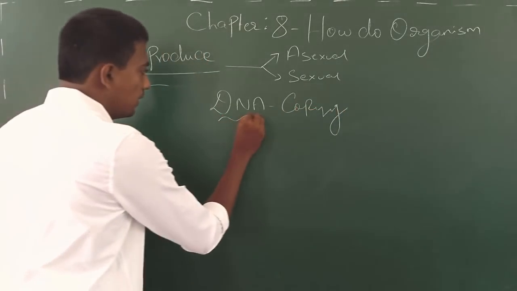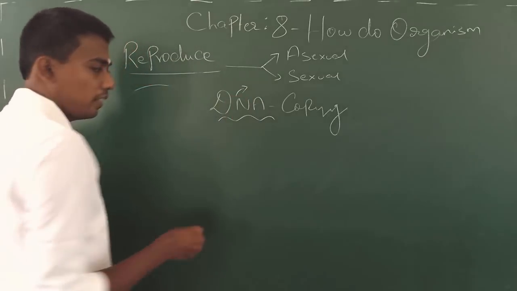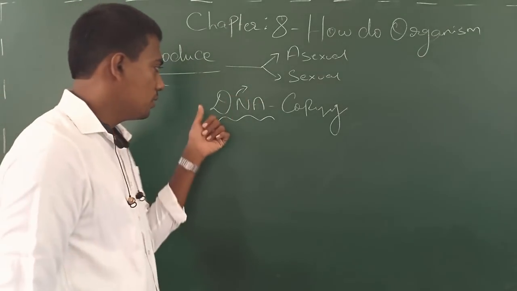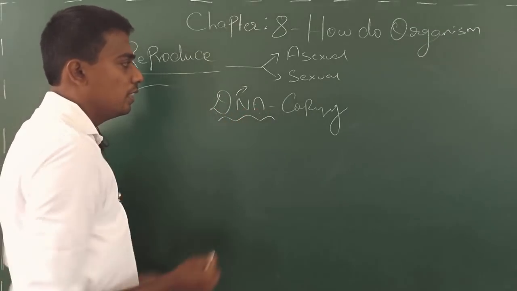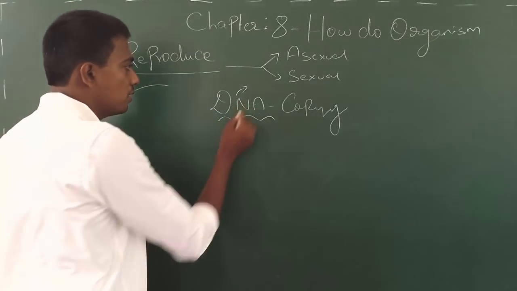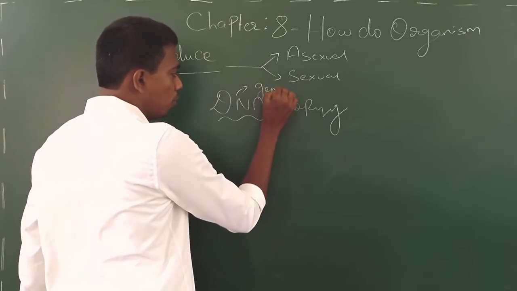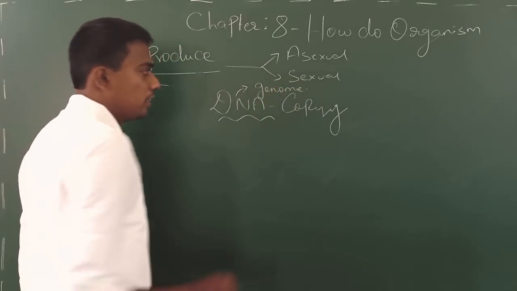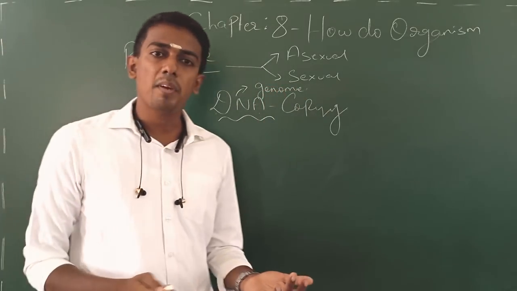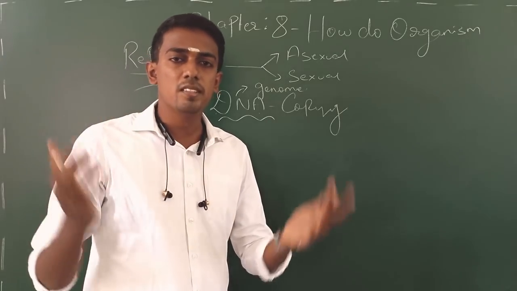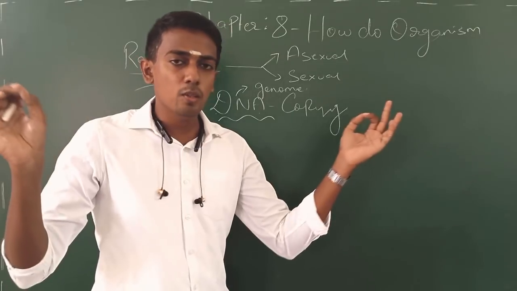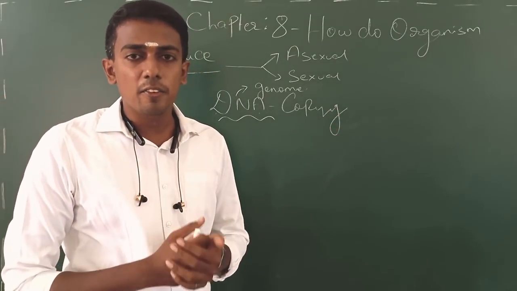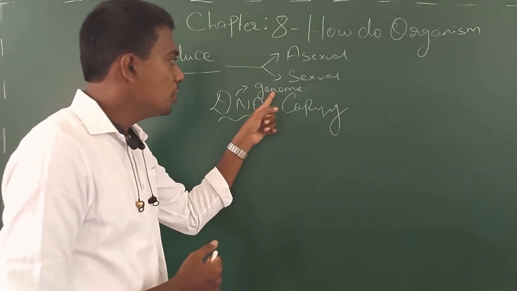So DNA, the full form of DNA is deoxyribonucleic acid, and it has several genes inside, which together are called the genome. For example, we have 23 pairs of chromosomes and billions and billions of genes present across the chromosomes. Together the overall length of the DNA of an organism in a cell is called the genome.